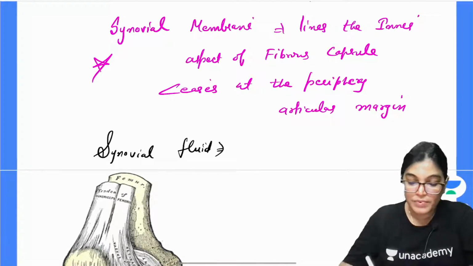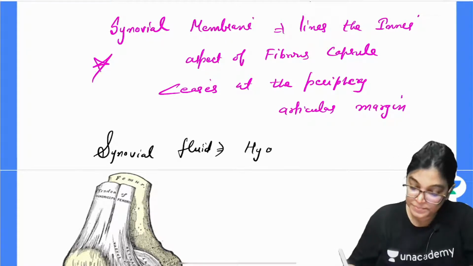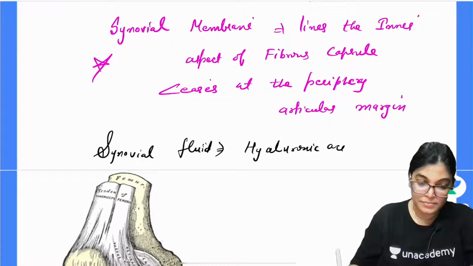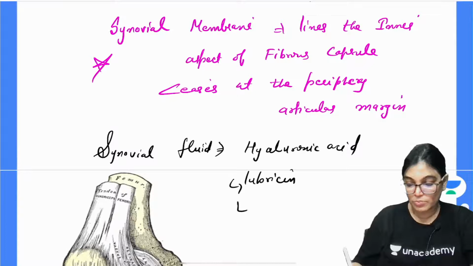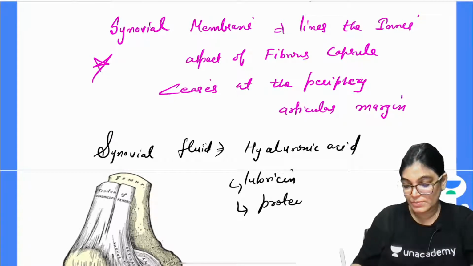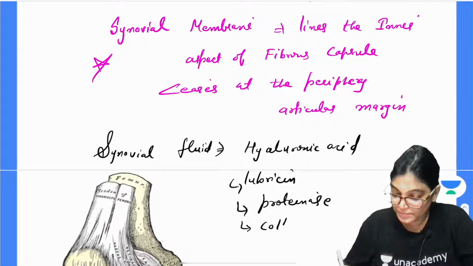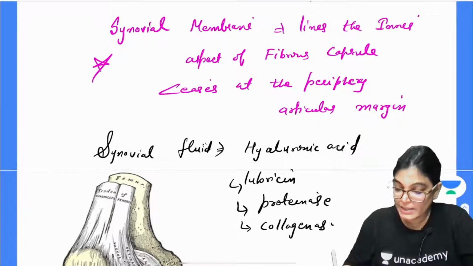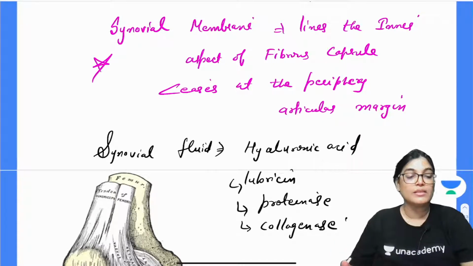It is made of hyaluronic acid, lubricin, proteases, collagenases, and these structures are required for lubrication.